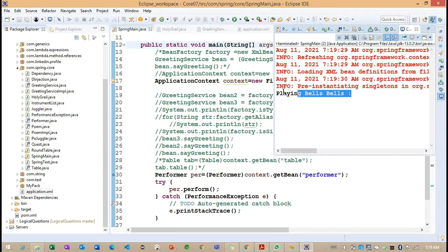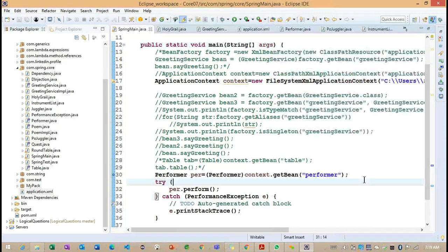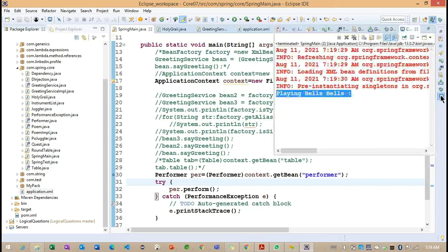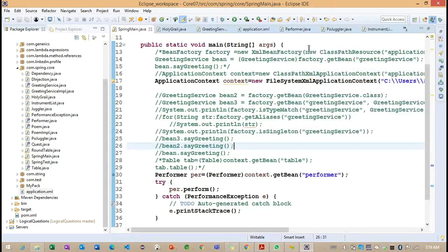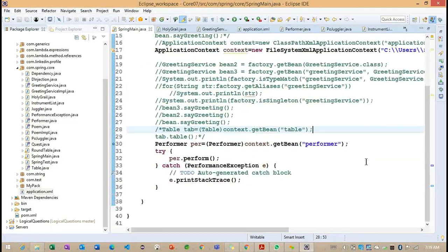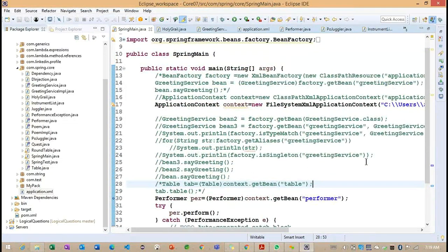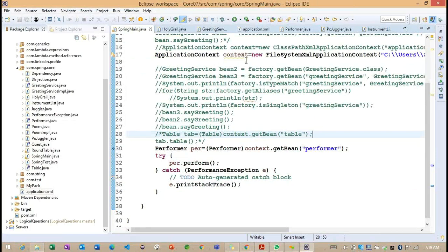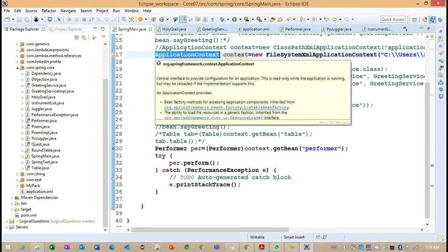Now you can see it's trying to play a song here, the particular bells related song the instrument person is playing. But where do we define this particular bells? We define it in our application.xml. Getting the point? If you observe carefully, we are not creating any object here. We are directly loading the application context.